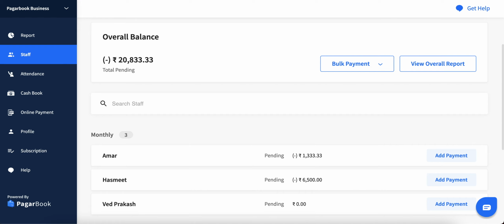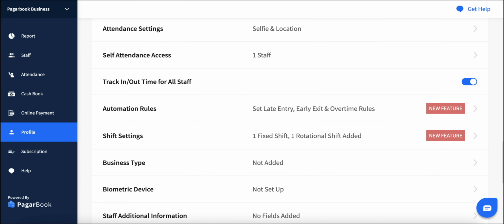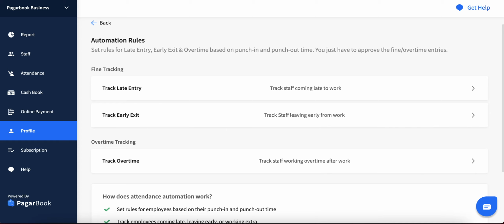To set the attendance automation rules for your staff, go to the profile page. Under the business settings, select the automation rules feature. You can see the fine tracking and overtime tracking option on the screen.